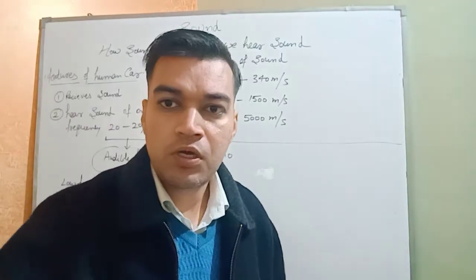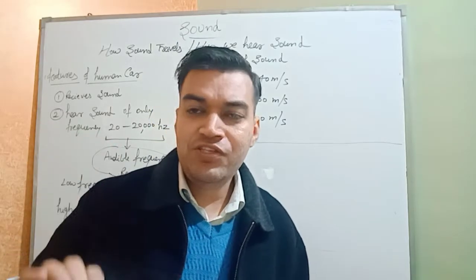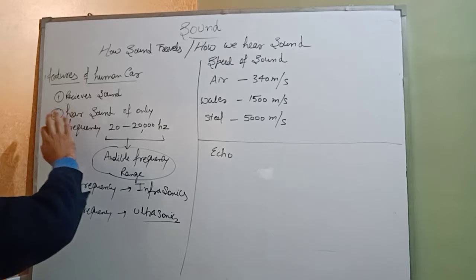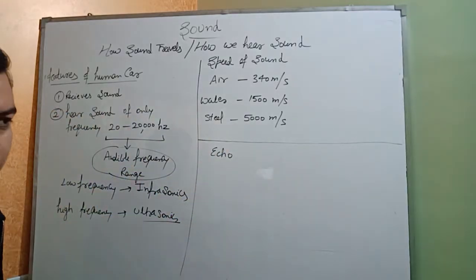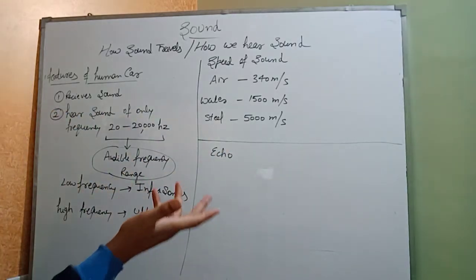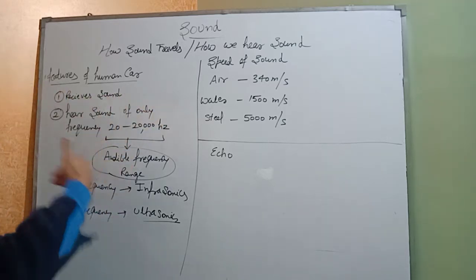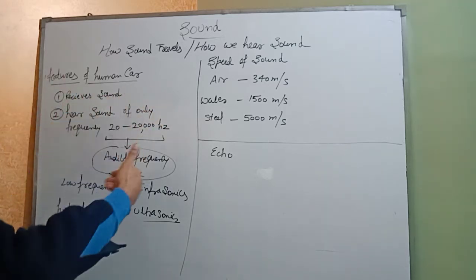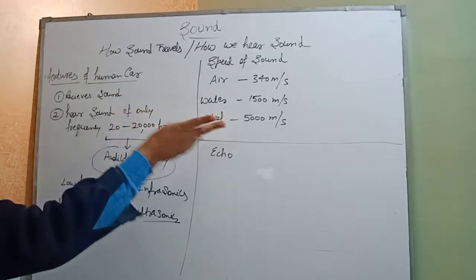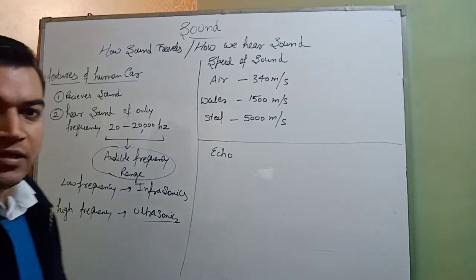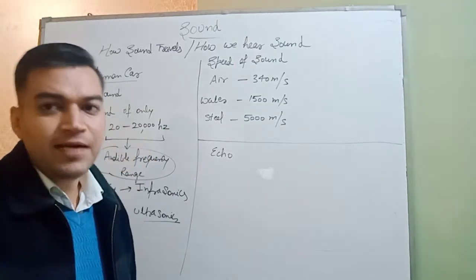Okay. So what are the features of the human ear? Number one, it receives sound. This is the main or basic function of our ear. It is the organ that is designed to receive sound, or you can say receive vibration from the surrounding atmosphere. Number two, the second important feature